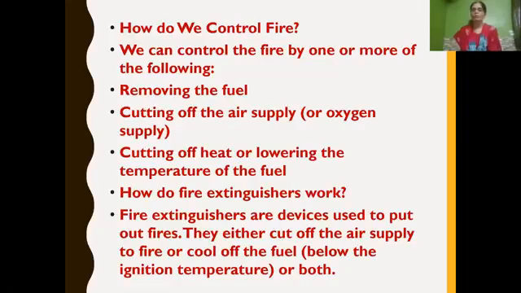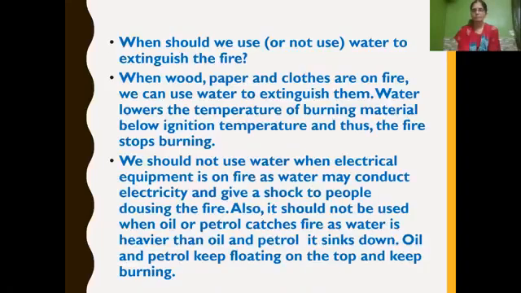Then we have learnt about how fire extinguishers work. Fire extinguishers are devices used to put off fire. They either cut off the air supply to the fire or cool off the fuel, because these two reasons are very important to control fire, isn't it? So how do fire extinguishers work? They either cut off the air supply or they bring down the temperature of the fuel. That is nothing but they cool off the fuel below the ignition temperature. Thus, it controls fire.